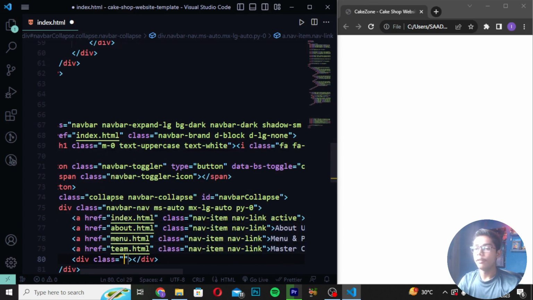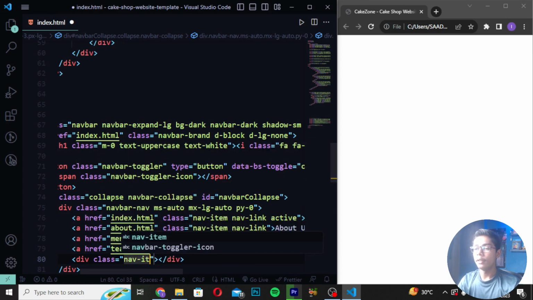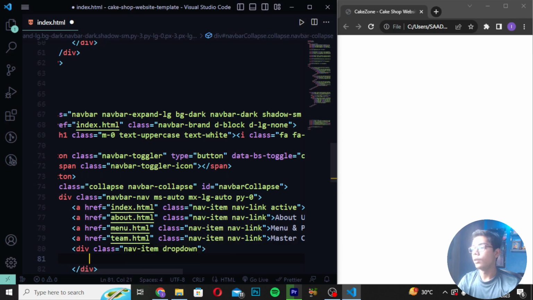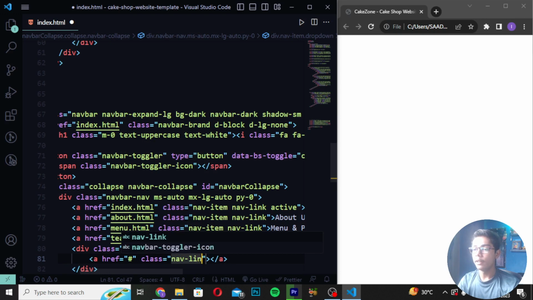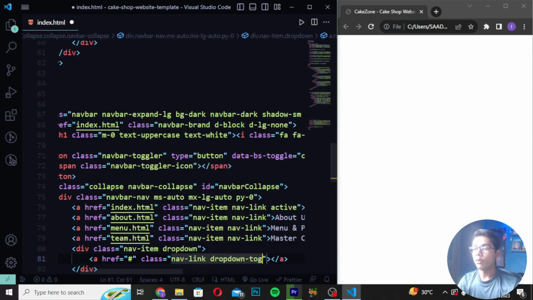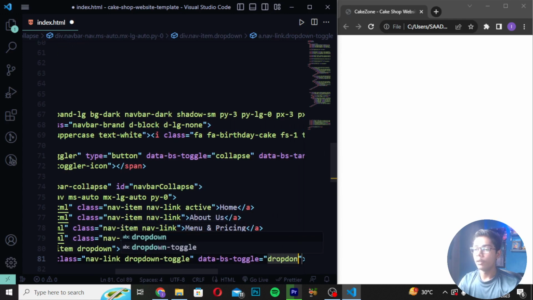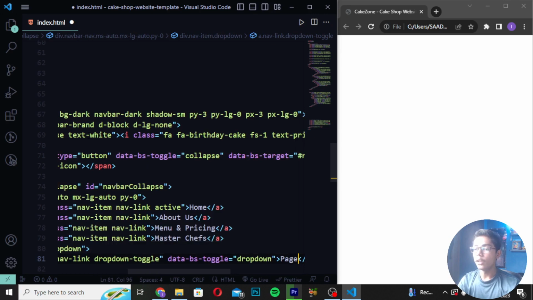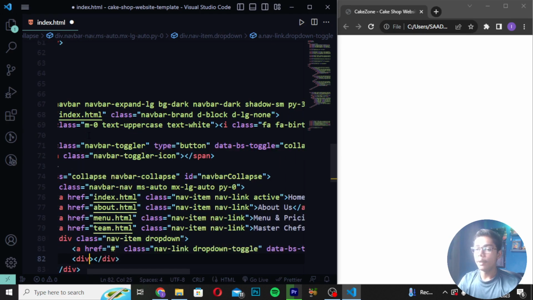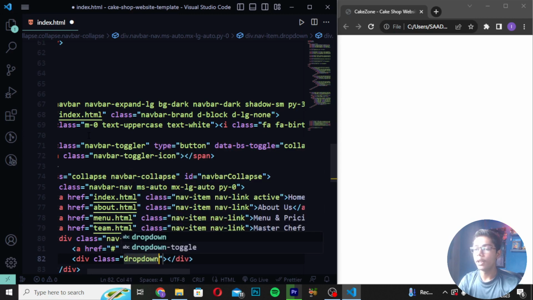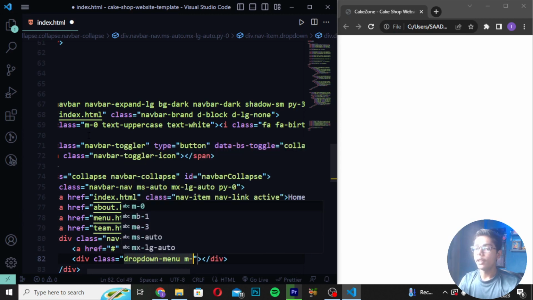Then create here div class as nav item, and I will be now writing here dropdown. Then create a tag, and here I will be also writing class as nav link. And then you have to write here dropdown toggle, and then I will be now writing here data bs toggle, and then here I will be writing dropdown. Then when you've written this, you have to now write here pages, and here I will be now writing div class. In div class I will be writing dropdown menu, and here you have to write m0.